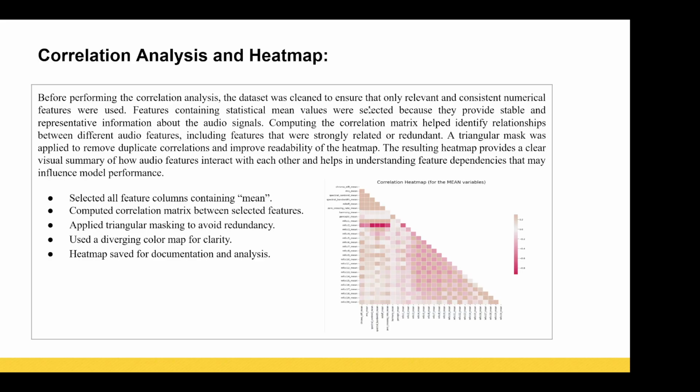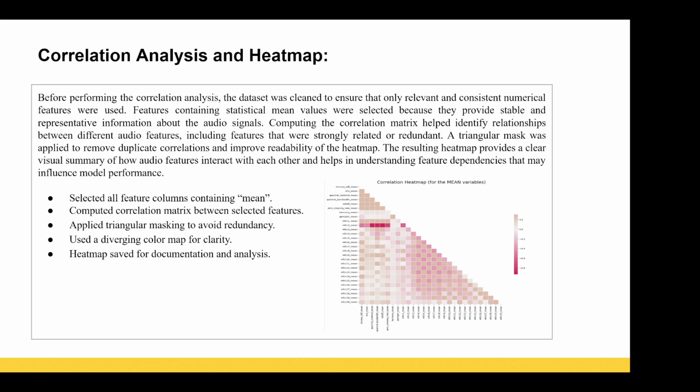And then next we'll be seeing the correlation analysis and heat map. Here you can see the correlation heat map in the image that we have generated from our data set. We selected all feature columns containing mean and computed a correlation matrix between the selected features, and applied a triangular mask to avoid redundancy.